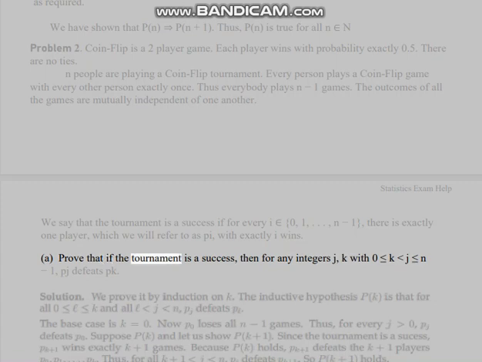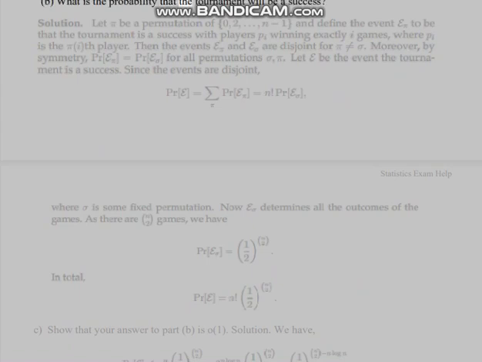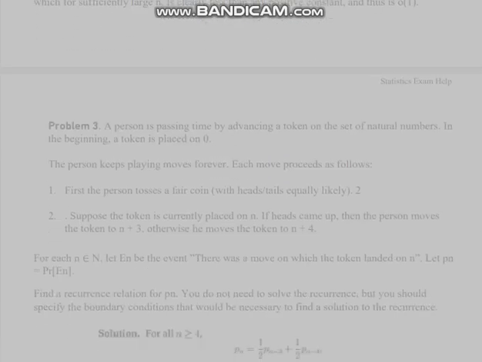A. Prove that if the tournament is a success, then for any integers j, k with 0 less than or equal to k less than j less than or equal to n-1, pj defeats pk. B. What is the probability that the tournament will be a success? C. Show that your answer to part B is 1. Solution. We have a bound which, for sufficiently large n, is clearly less than any positive constant and thus is 1.